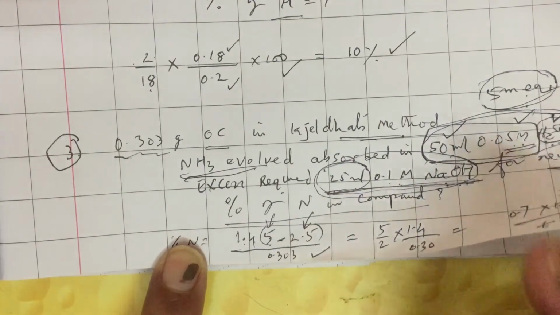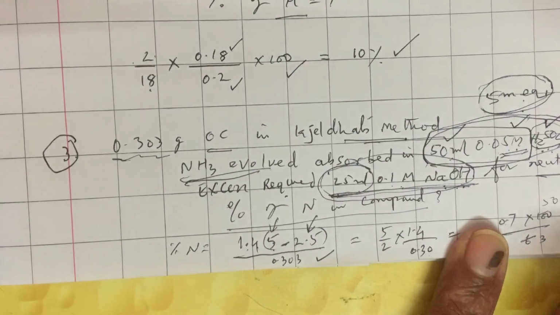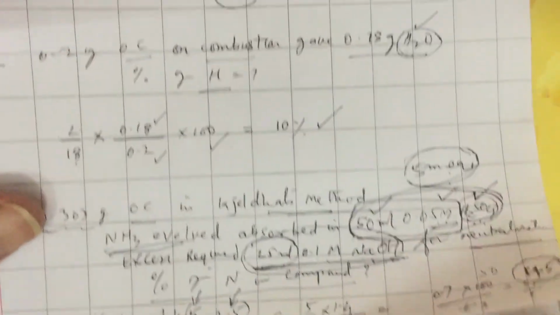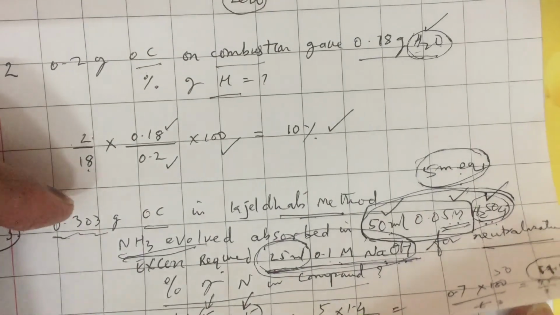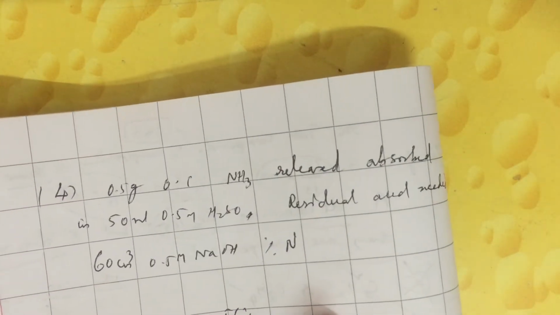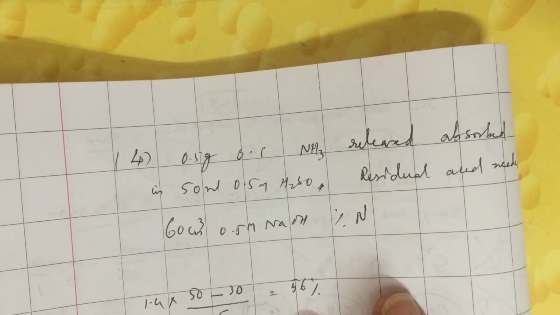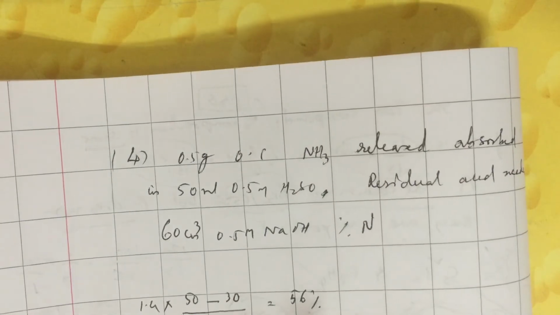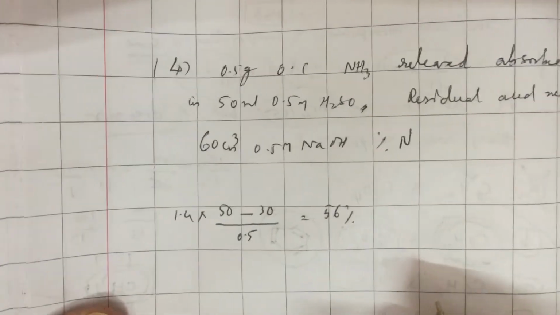If I adopt this procedure, I get the answer as 11.5%. Can you see that? So what is the formula? 1.4 into milliequivalents of ammonia released, that is total milliequivalents of acid you have taken minus milliequivalents of base required for neutralizing excess, divided by weight of organic compound, will give the percentage.